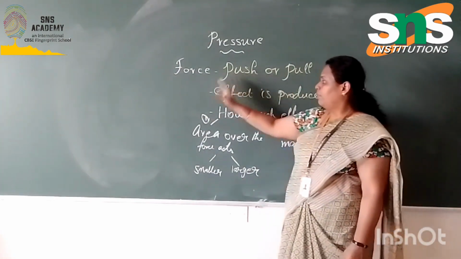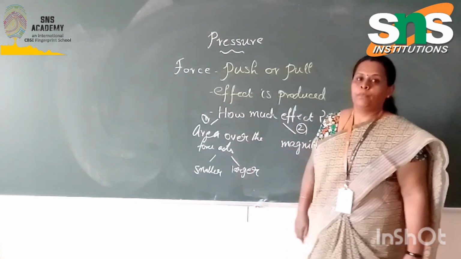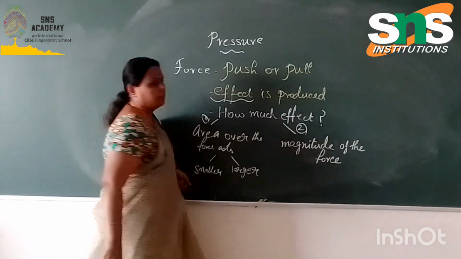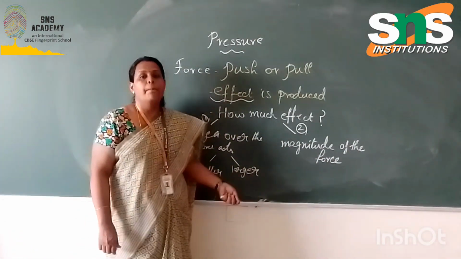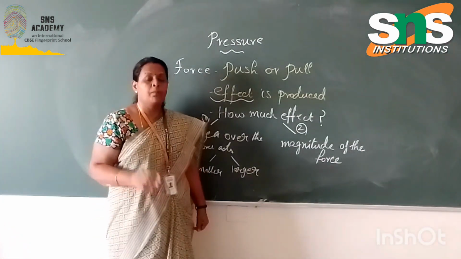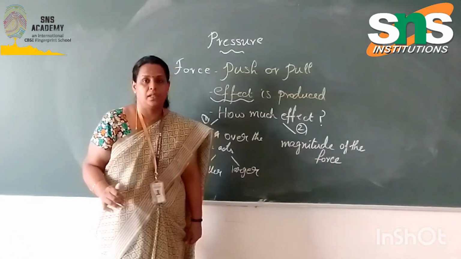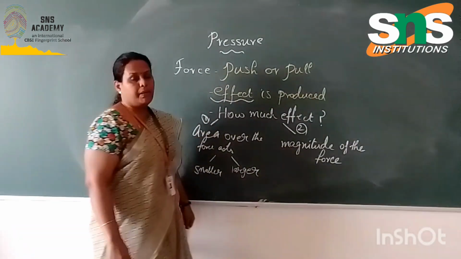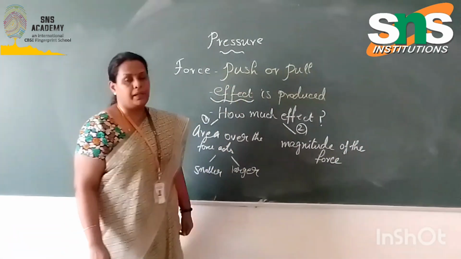So here we said that an effect is produced. And what do we mean by that effect? That effect depends directly on the pressure. How much effect is getting produced depends on how much pressure we are producing on the object. So here comes the term pressure. This effect is directly proportional to pressure.